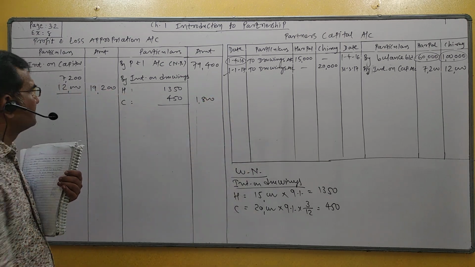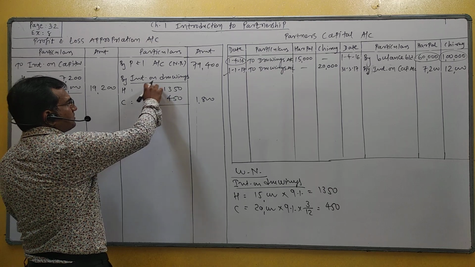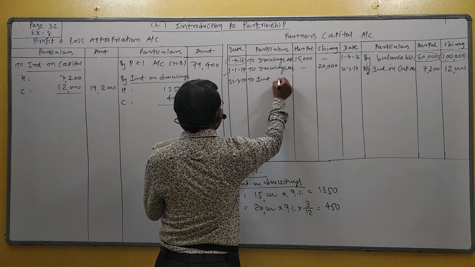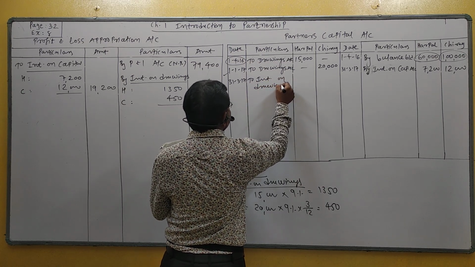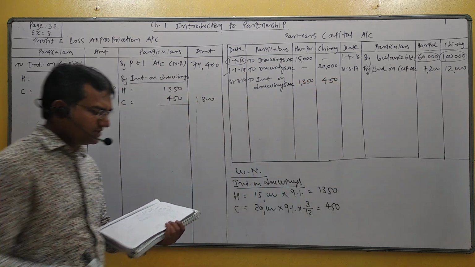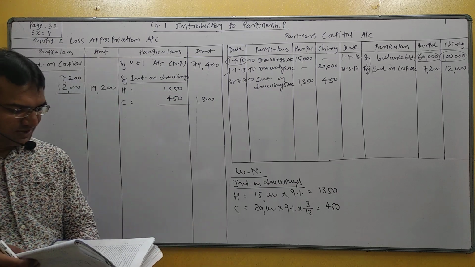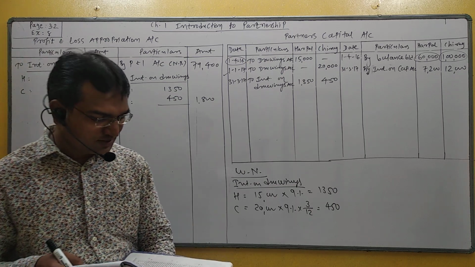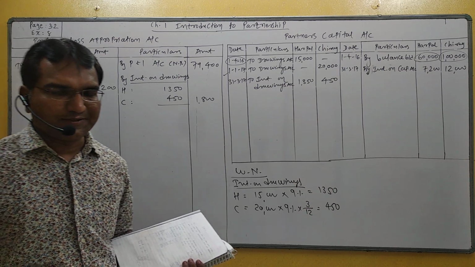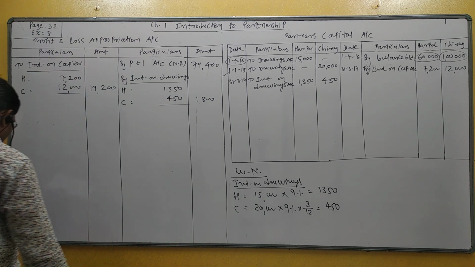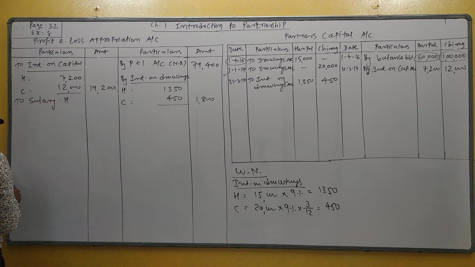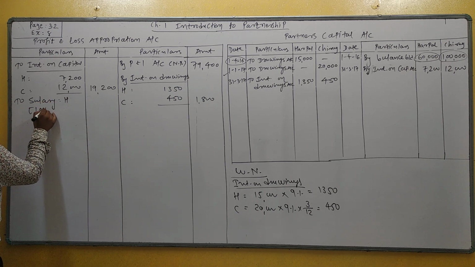What will be the second effect? Cross effect: by interest on drawings to the partner capital accounts, 31st March 17, to interest on drawings account, 1,350 and 450. Can you understand? Okay. Third adjustment, rupees 1,000 per month are payable to Harpal for his active role in the firm. This is called salary. Salary is an expense. So salary is debited to P&L appropriation account, to salary, Harpal, 1,000 per month.